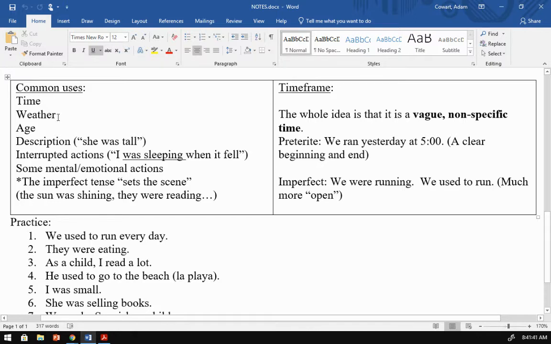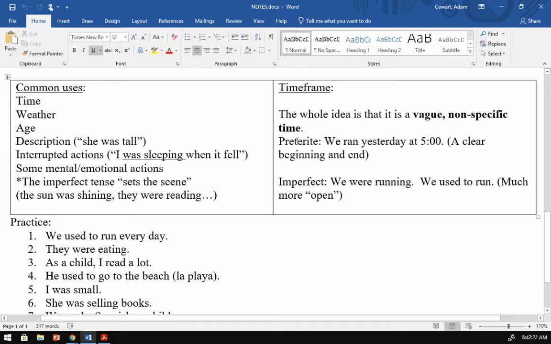Okay? Now, common uses for this, notice that these are all background things, telling what time it was when something happened, what the weather was doing, how old you were when something happened, describing things. She was tall. Interrupted actions. I was sleeping when it fell. Many mental things, such as thinking, pondering, wondering, things like that are imperfect. The imperfect tense sets the scene. We're just decorating the set here. The sun was shining, they were reading, I was tired. This is back when I was 10 years old. We are decorating, we're explaining, we're adding details, but nothing is actually happening to move the story forward.